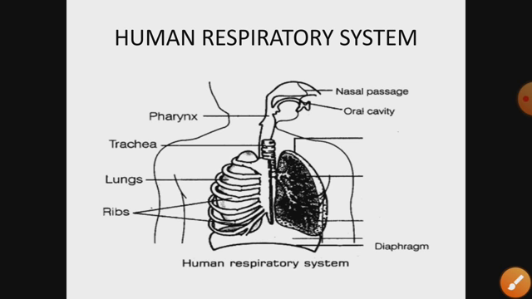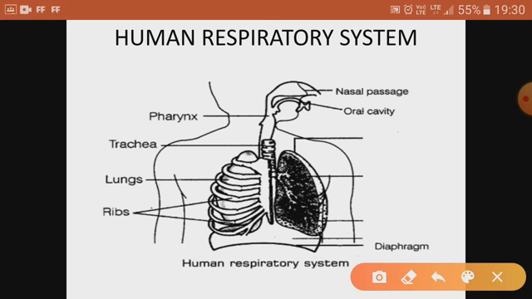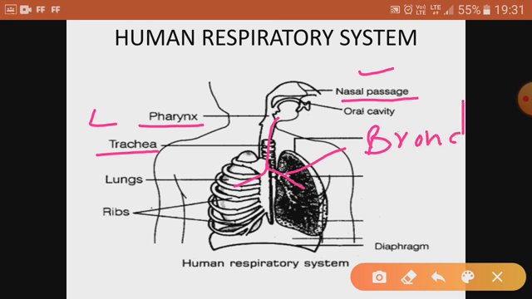So let's move to the human respiratory system and once again see the passage of air. Air moves from the nostril, then it goes to the nasal passage, then pharynx, then larynx, then trachea. Then the trachea divides into two. These two are called bronchus or bronchi. Bronchi is the plural. This one is bronchi, which is not shown here. Then bronchi inside the lungs divide into many fine tubules called bronchioles.